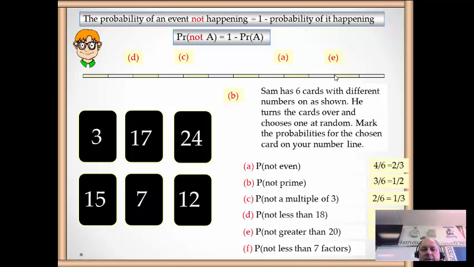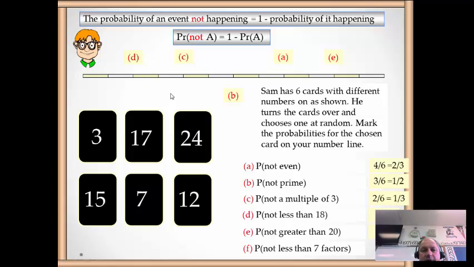Not less than 7 factors. So we went through these before. 3 had 2 factors. 17's got 2. 24's got 1 and 24, 2 and 12, 4 and 6, and 3 and 8. So there's 8 factors. So certainly it's not less than 7. 15 only has 4 factors, 1, 3, 5 and 15. 7 has 2 factors because it's prime. 12 has 1 and 12, 2 and 6, 3 and 4, 6 factors.